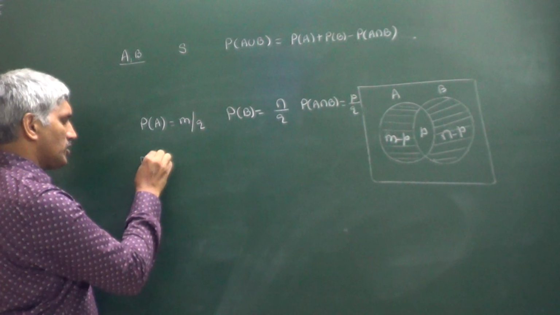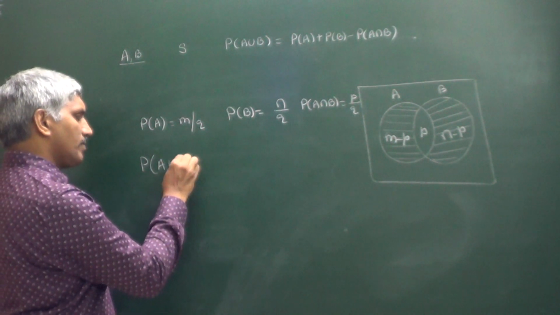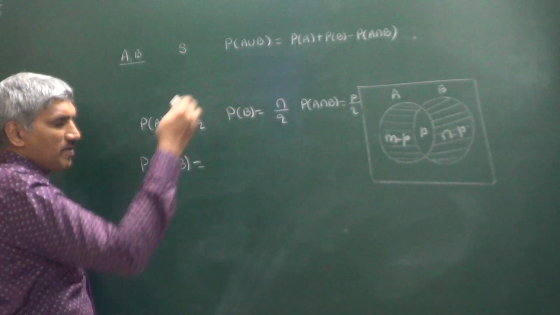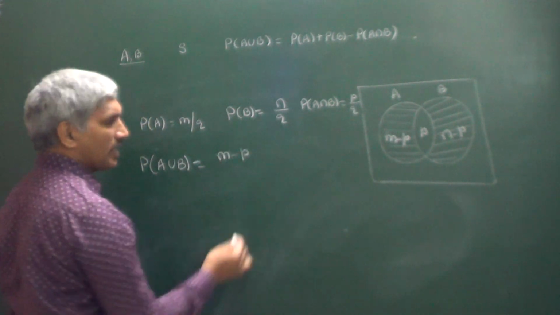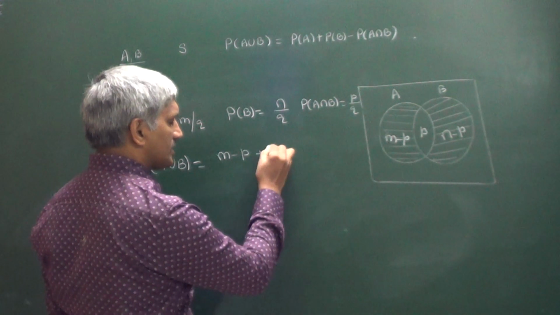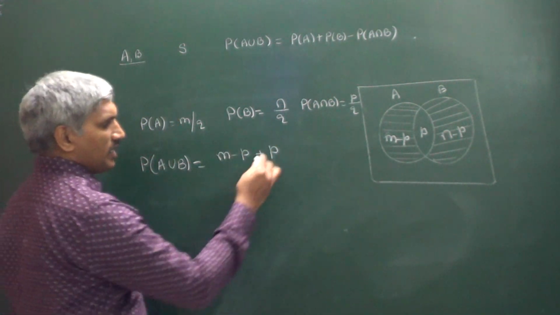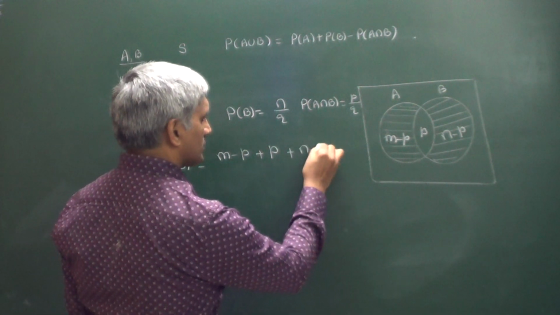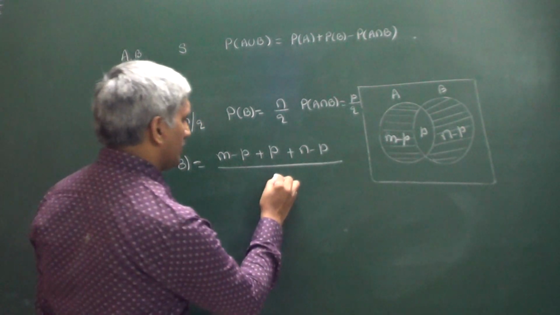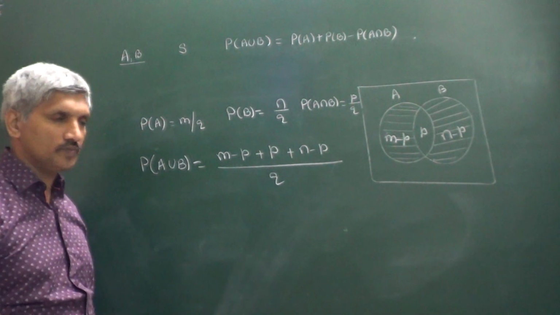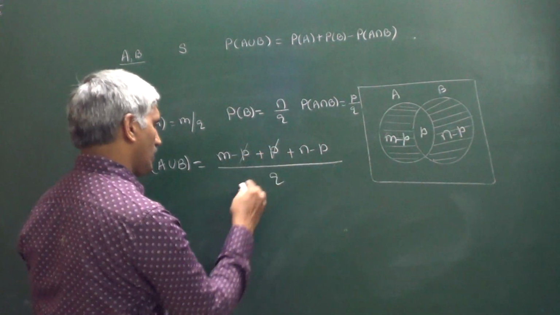Now we have to find P of A union B. How many elements are there in A union B? A only, M minus P elements; in A intersection B, P elements; in B only, N minus P elements, divided by the total number of elementary events, Q. Now minus P plus P cancel.